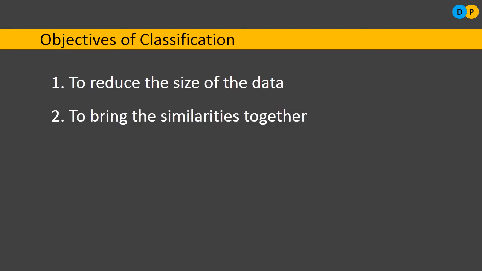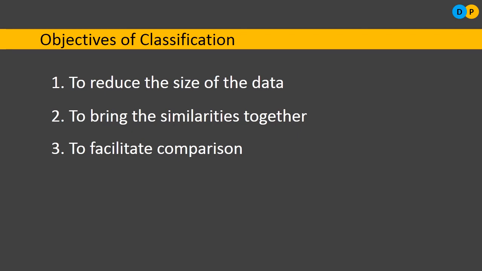The second one is to bring the similarities together. Out of the collected data, if they are categorized and grouped on similar characteristics, then it will be easy. So another objective of classification is to bring similarities together. The next one is to facilitate comparisons. Usually after any exam results, very good comparisons are made. What is the performance with respect to boys and girls? What is the performance with respect to urban and rural population? If you want to make any such comparisons, then first and foremost you need to classify the data.